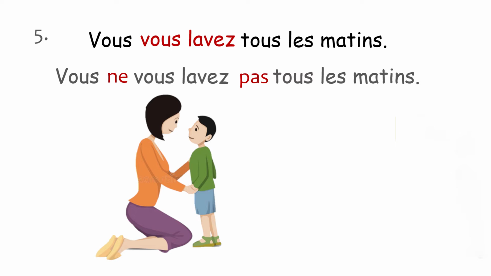Now for again the negation, you need to add ne and pas. The verb is already highlighted here, vous lavez, and we have two pronouns here, vous, vous. Now you need to add ne in between both the words, vous, ne, vous. So the sentence will be read like vous ne vous lavez pas tous les matins. It means you don't take a bath every morning.